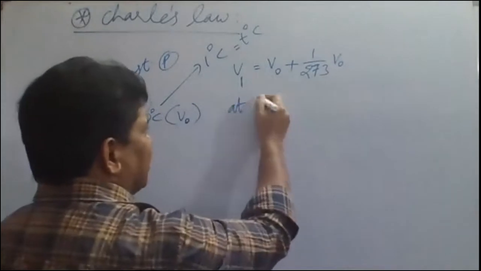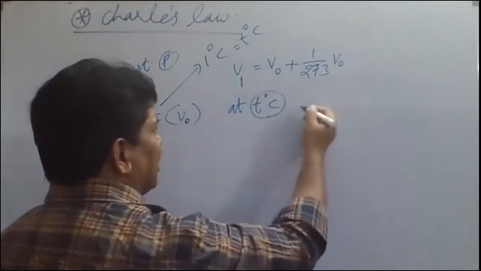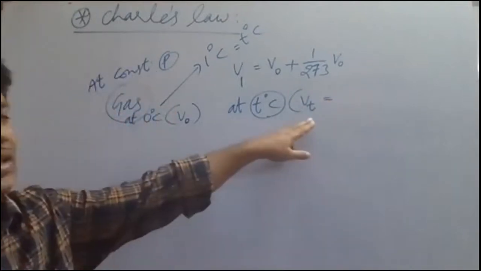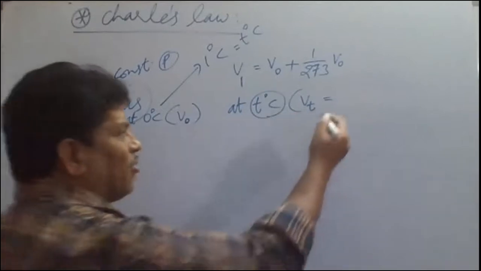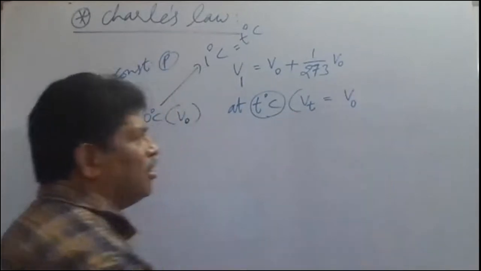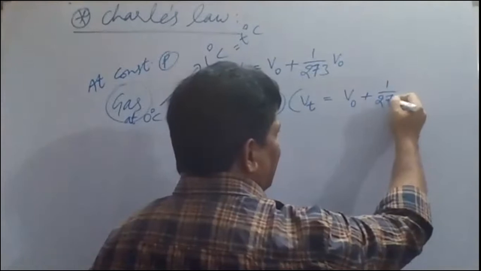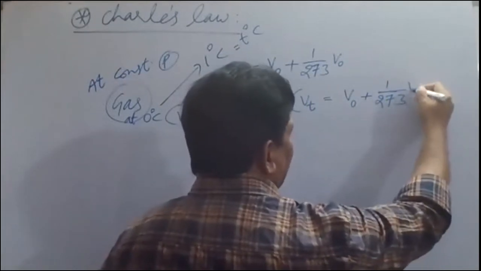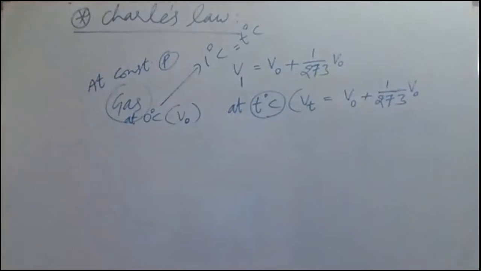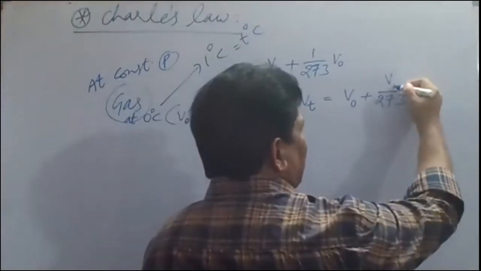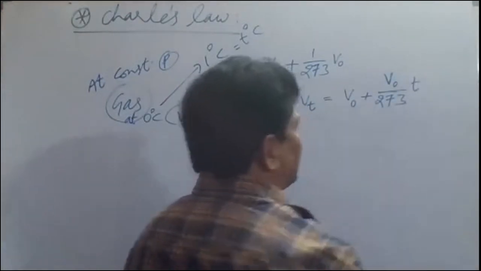Like this, at T degrees Celsius, the volume is taken as Vt. Vt means the volume at T degrees Celsius. The volume at T degrees Celsius is equal to V at the initial condition, that is 0 degrees Celsius, plus 1 by 273 of V naught at T degrees Celsius. Or we can take 1 by 273 of V naught as V naught by 273.